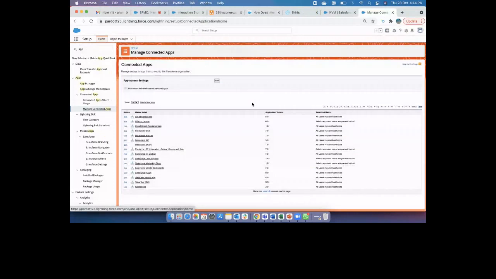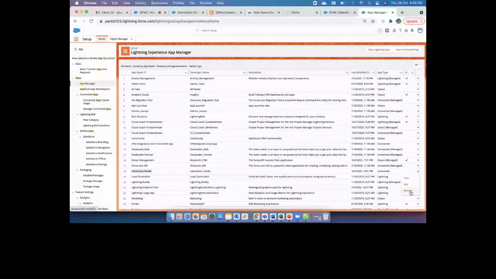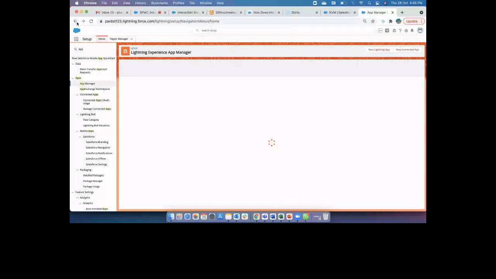Once you have Interaction Studio, you can create a connected app, right? Let me click on edit policies, but in edit policies I will not get anything. I have to go to manage connected apps again. I have to go to the app manager. From here, I can see my configuration panel. Let's see my Interaction Studio here. Let's go here. Just click on view, click on manage.